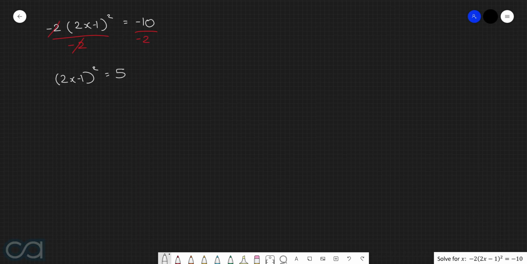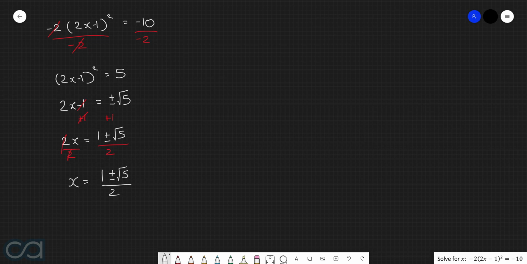Now we can take the square root of both sides. And in doing so, we're then left with 2x take 1 is equal to plus minus root 5. We can't simplify down root 5 any further, so we'll just have to leave it like this. And now we want to try and isolate this x. First thing that we can do here is add 1 to both sides. This cancels with that. And so then we have 2x is equal to 1 plus minus root 5. And then finally, we can divide through by 2. This cancels with this. So then our final answer is x equals 1 plus minus root 5 all divided by 2.